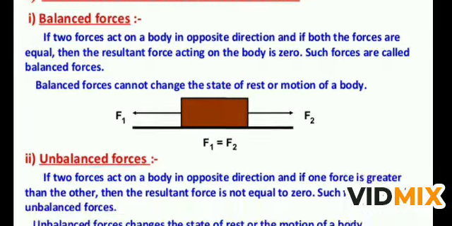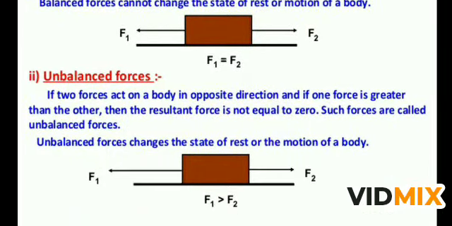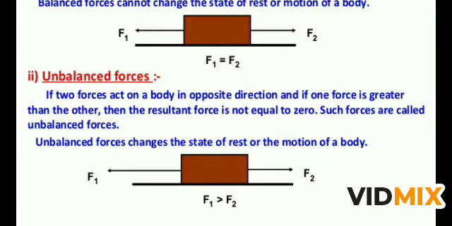Unbalanced force is when two forces act on the body in opposite directions, and one force is greater than the other, then the resultant force is not equal to zero, or we can say the net force is not zero. Such forces are called unbalanced forces, and unbalanced force changes the state of rest or motion of the body. Here the two forces are shown by the length of the arrow. If you see here, F1 is more than F2. We had discussed this in the previous video. We are just revising here.